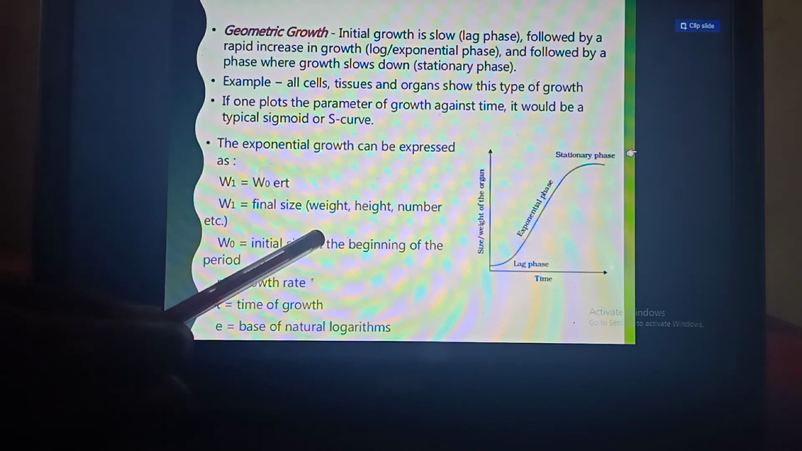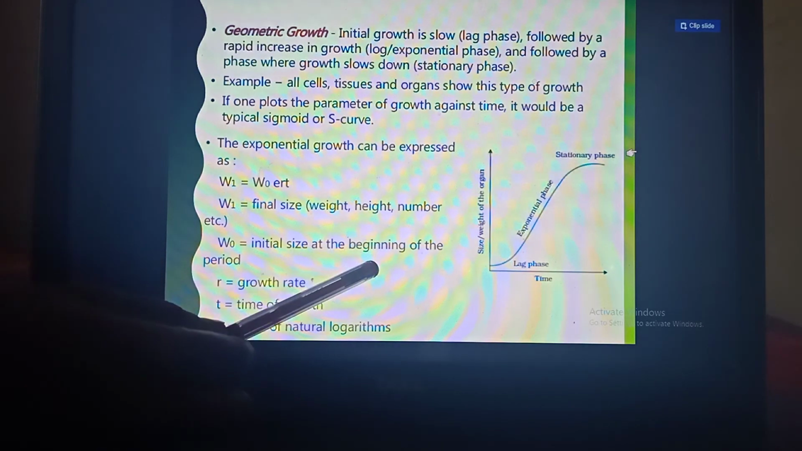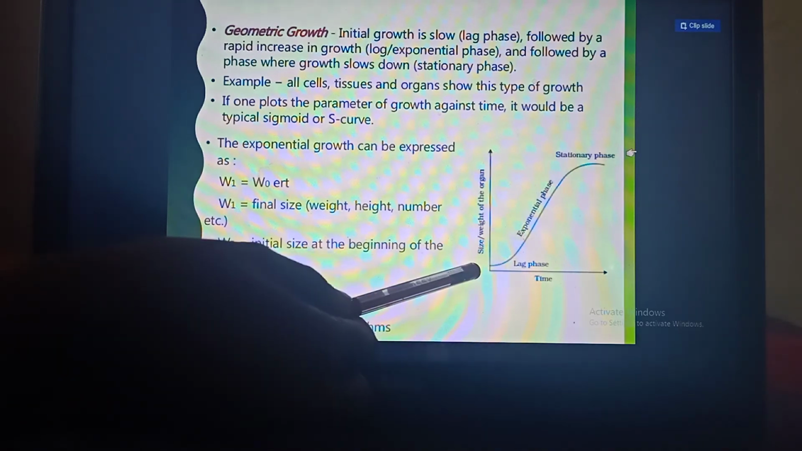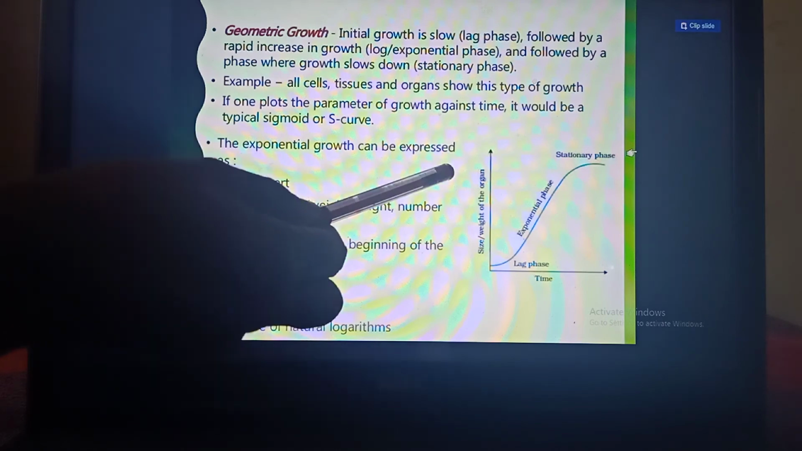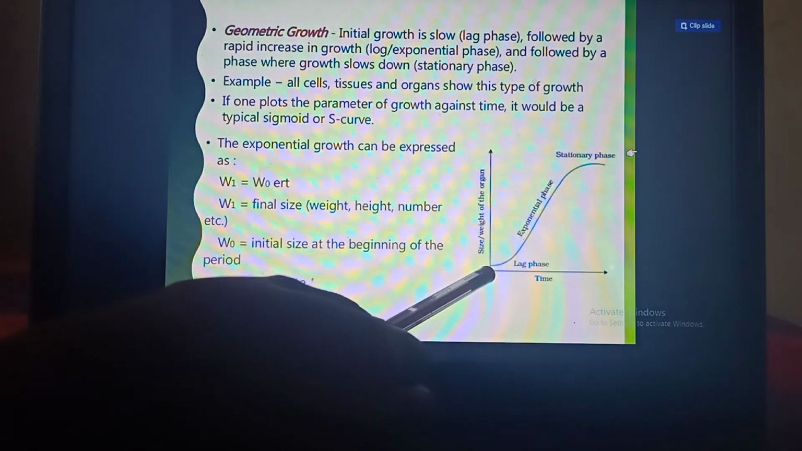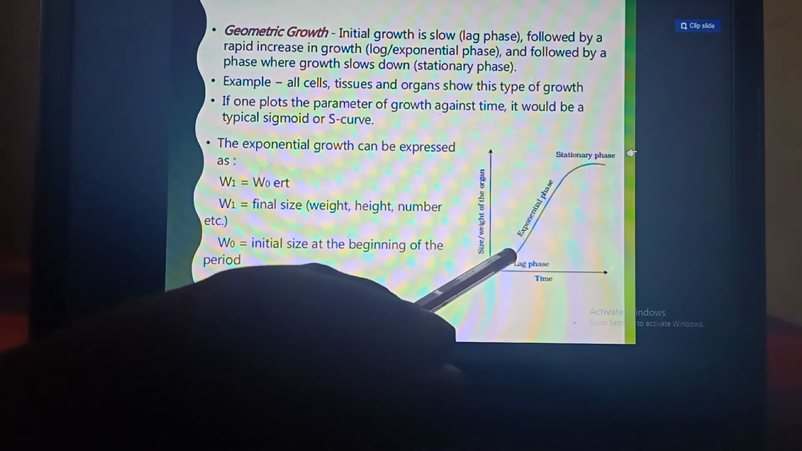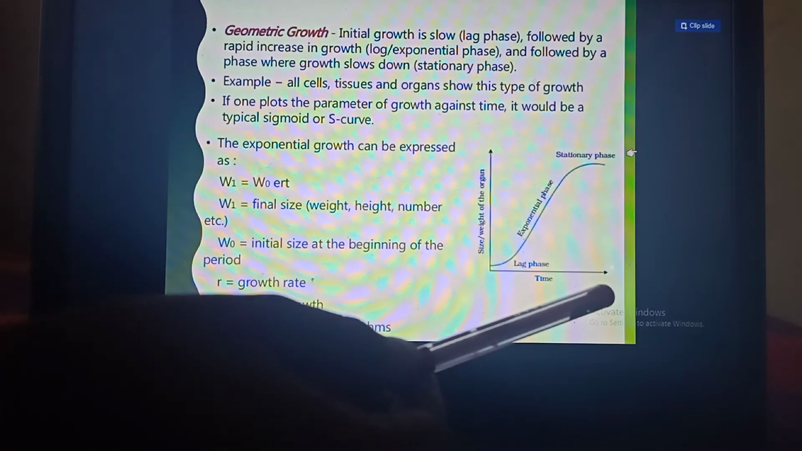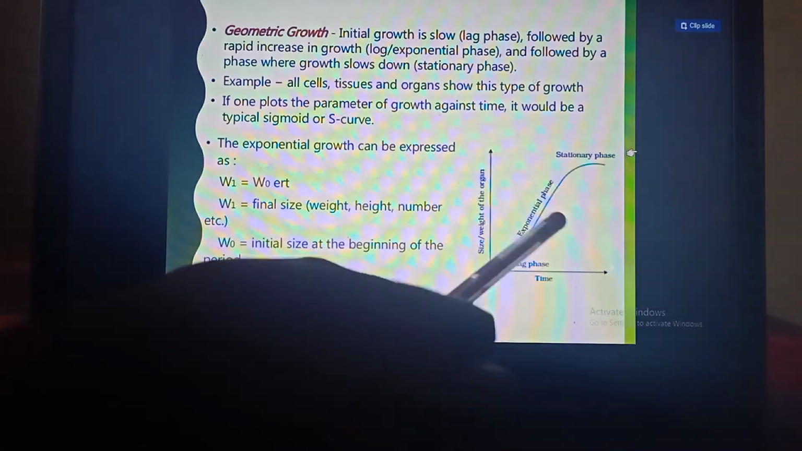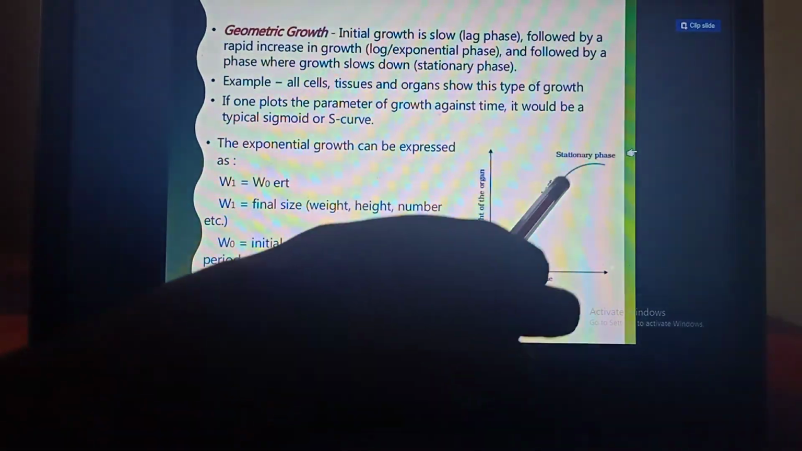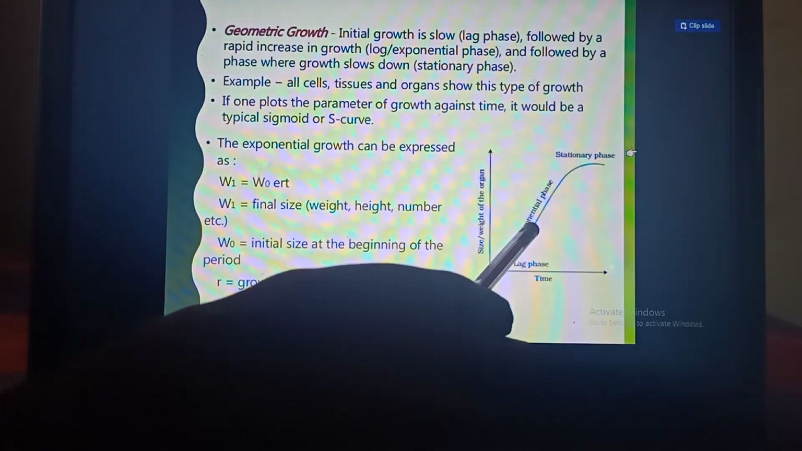When we plot the graph to show the geometric growth, the graph is like this. On the x-axis the time is taken, on the y-axis the height of the plant is taken. The graph is S-shaped, because at first the growth of the plant is slow since the number of cell formation is slow. But there is a doubling of the cells in every cell division, and so in the second phase the growth is fast or rapid. This is called the log phase or exponential phase.